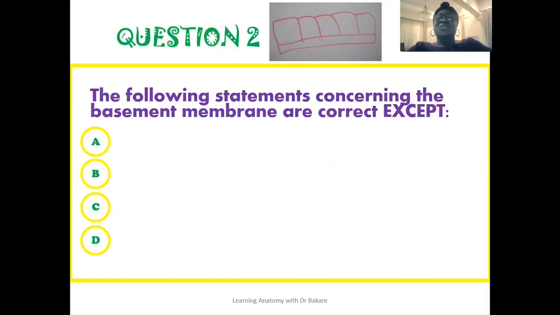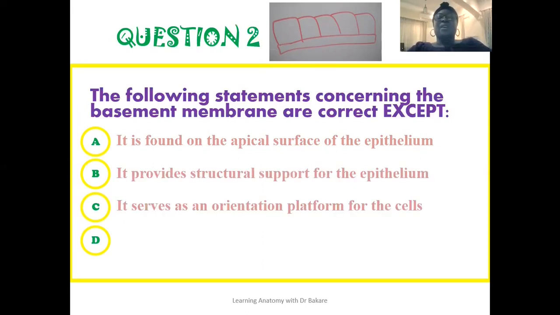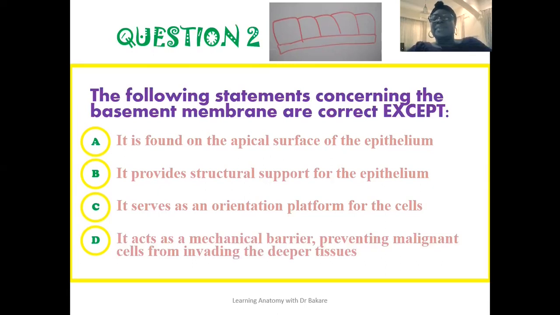So let's go to the second question, which reads that the following statements containing the basement membrane are correct, except that it is found on the apical surface of the epithelium? Is it except that it provides structural support for the epithelium? Or is it except that it serves as an orientation platform for the cells of the epithelium? Or is it that it acts as a mechanical barrier, preventing malignant cells from invading the deeper tissues? So which of these statements is not correct about the basement membrane? This is what this question represents.